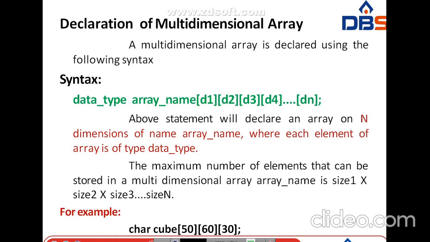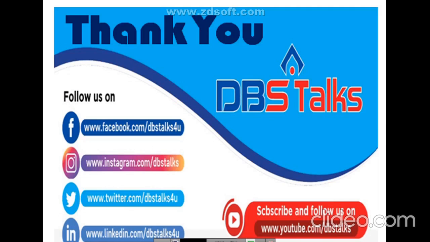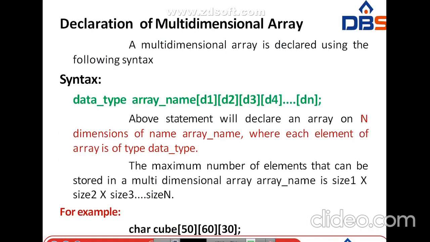For example, char cube of 50, 60, 30. Okay, so char is the data type, cube is the array name. Here d1 is 50, d2 is 60, d3 is 30. Okay, this is multi-dimensional arrays. Okay, right. Thank you.